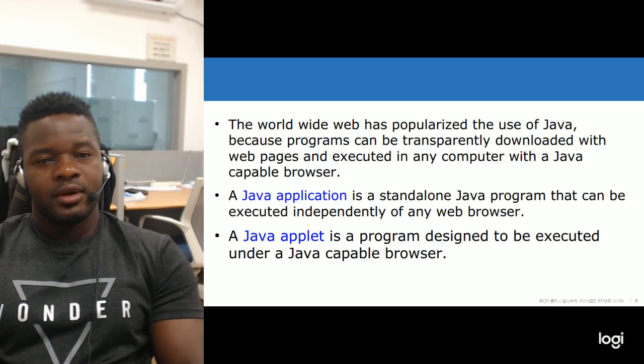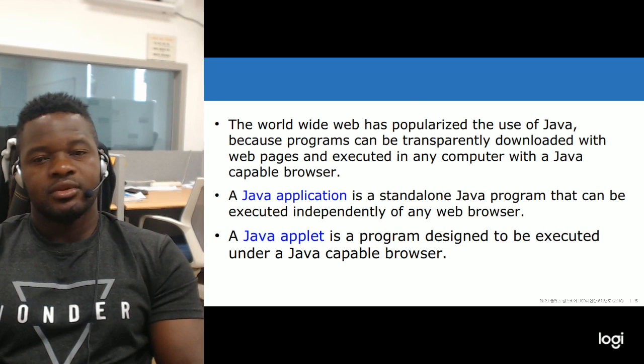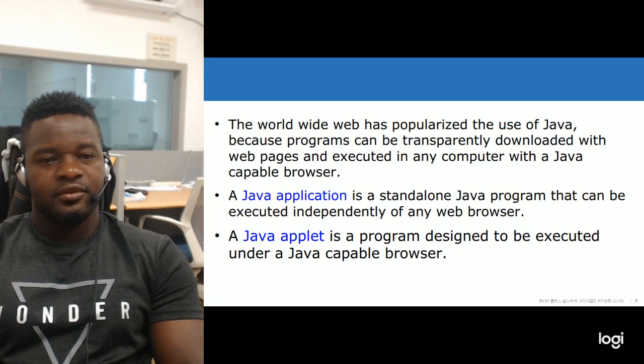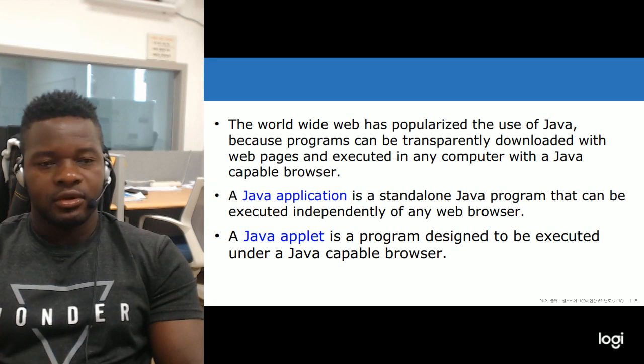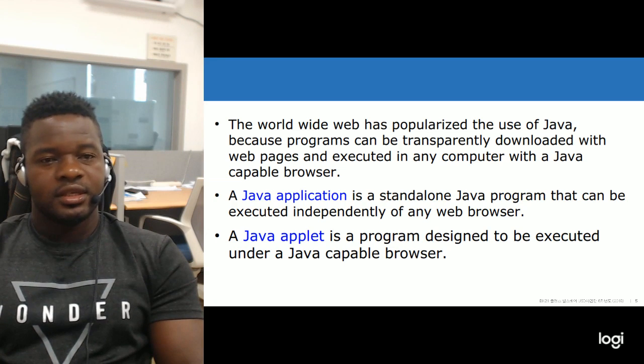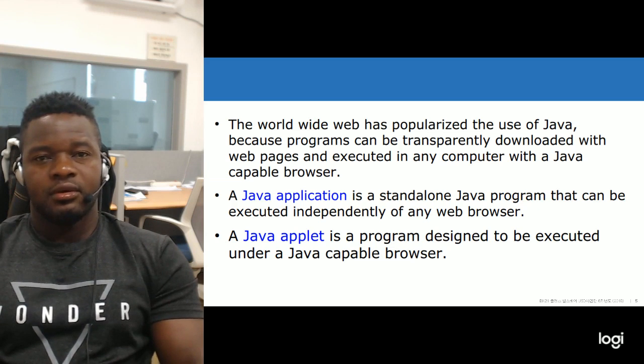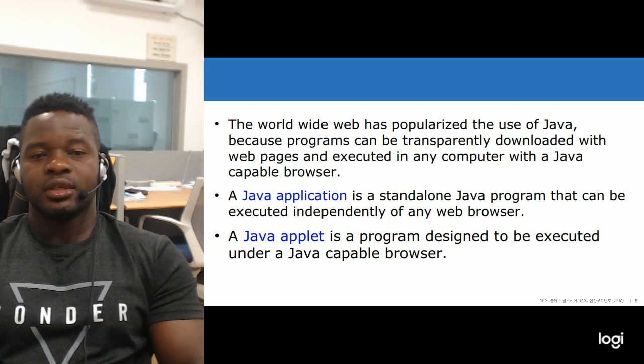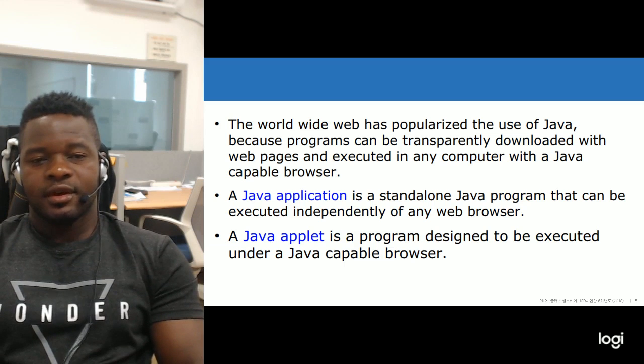The World Wide Web has popularized the use of Java because programs can be transparently downloaded with web pages and executed in any computer with a Java capable browser. That means what? If you have to download an application, it is easily downloaded and it is secured. At the time that you download, another person cannot see what you're downloading. So this is what makes Java secure.